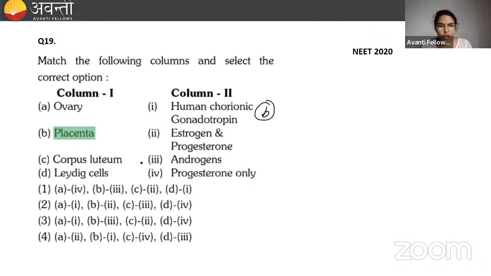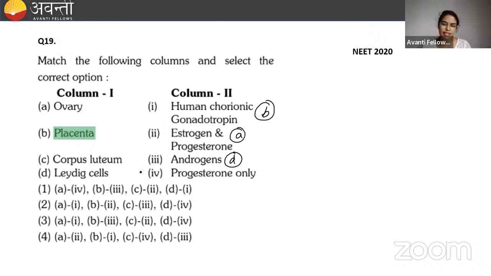Leydig cell, androgen. Okay, now comes ovary. Look, beta. Yes, very good. Ovary will be giving which hormones? Come on, tell me. It will be giving both estrogen and progesterone.